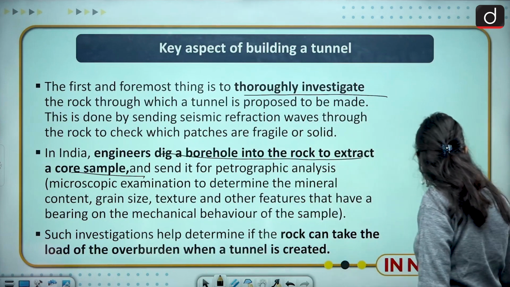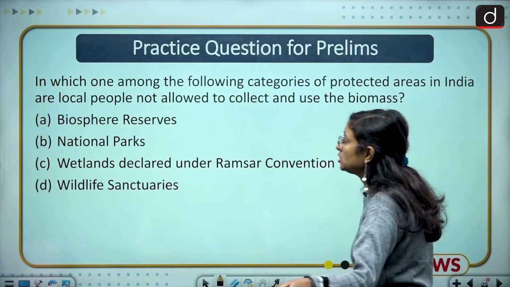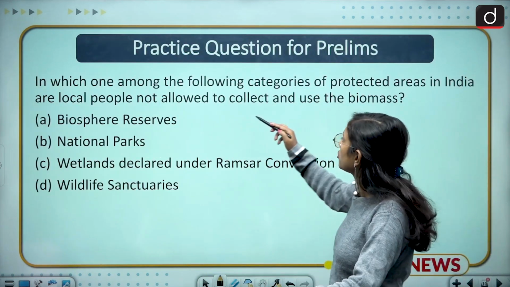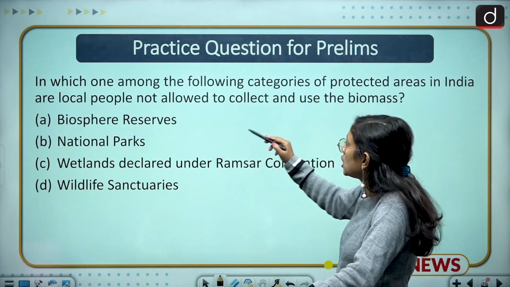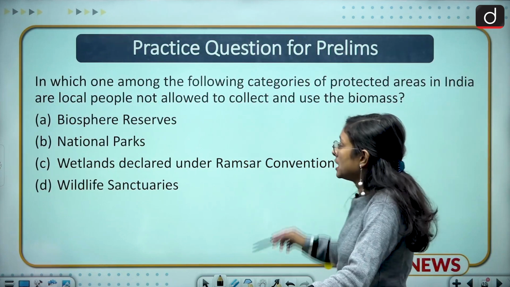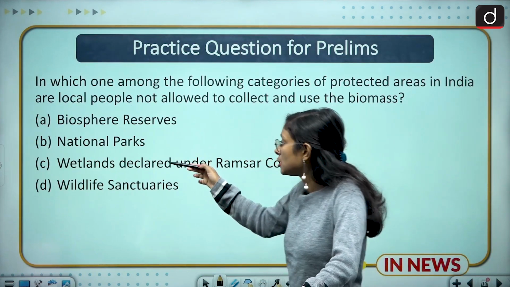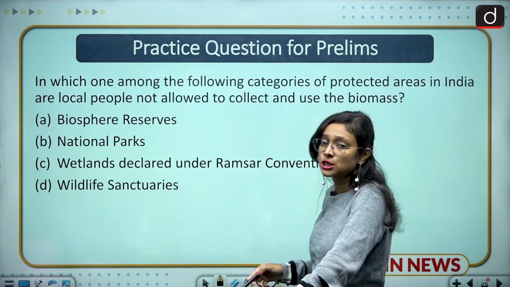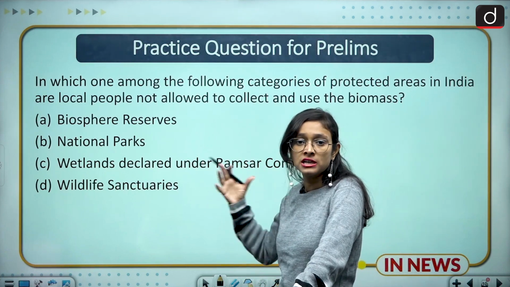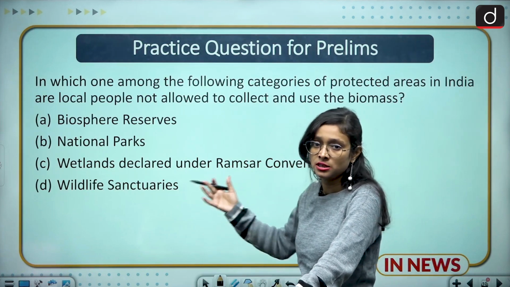Moving ahead, the next slide is the question. In which one of the following categories of protected areas in India are local people not allowed to collect the use of biomass? Your options are Biosphere Reserve, National Parks, Wetlands declared under Ramsar Convention, Wildlife Sanctuary. This question has already been asked in UPSC, so you can answer easily.